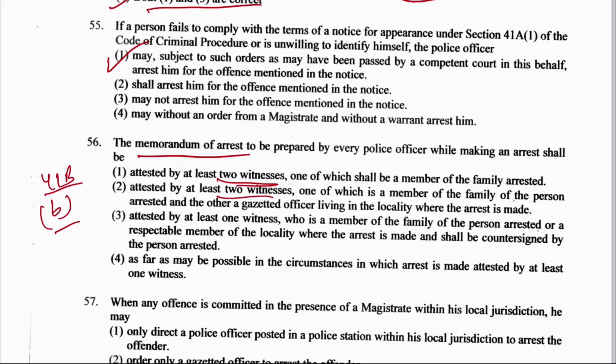Okay, so here the right answer is option number 3, at least 1 witness who is a member of the family of the person arrested or a respectable member of the locality where the arrest is made, and shall be countersigned by the person arrested. So it is option number 3, section 41B and point number B of section 41B.